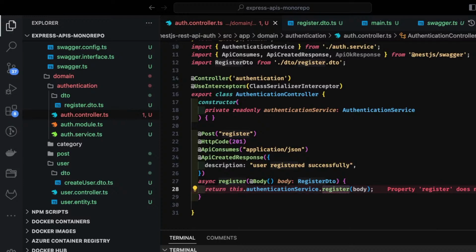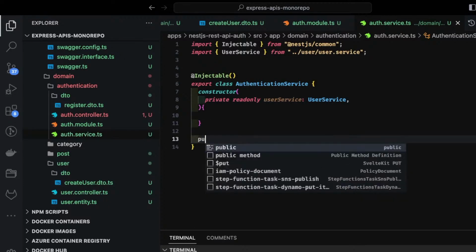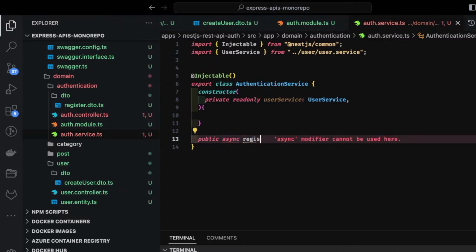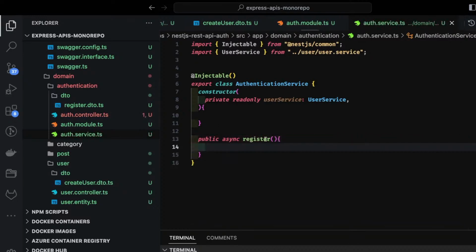It's a simple method we are going to write inside auth service. So our first method will be public async register. Okay, and what you are passing to this method is payload, right?